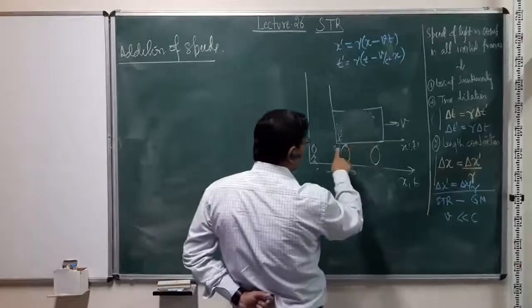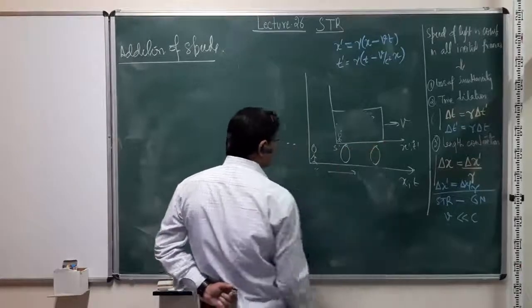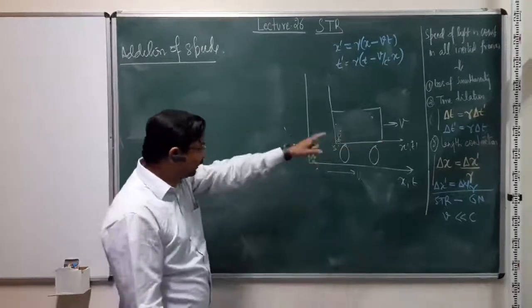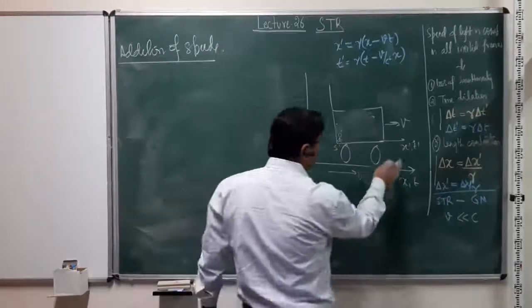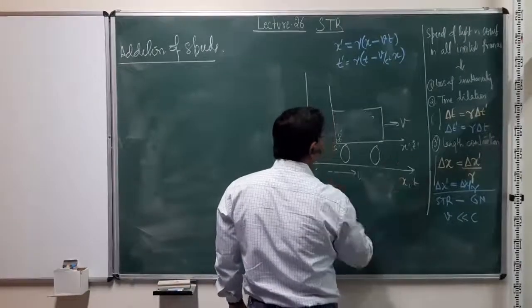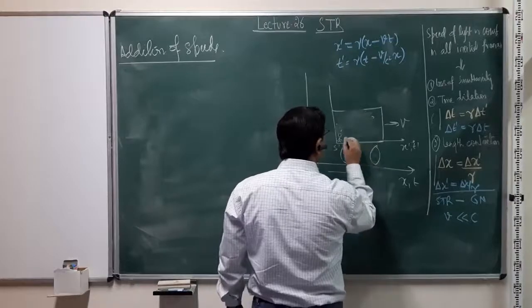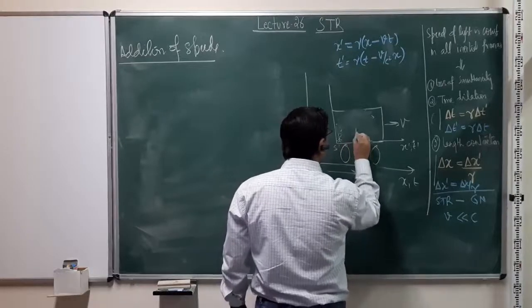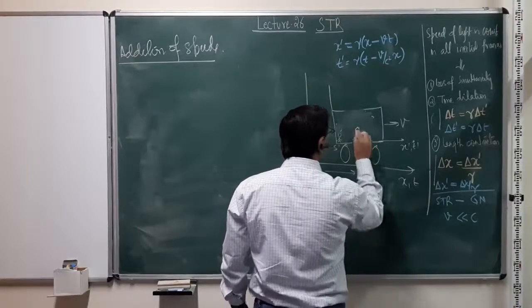The frame S prime is moving with respect to S with a constant speed v in one direction, right? The coordinates are transforming x prime, t prime, and x and t. And now instead of firing the bullet horizontally, the bullet has been fired, let's say, vertically.